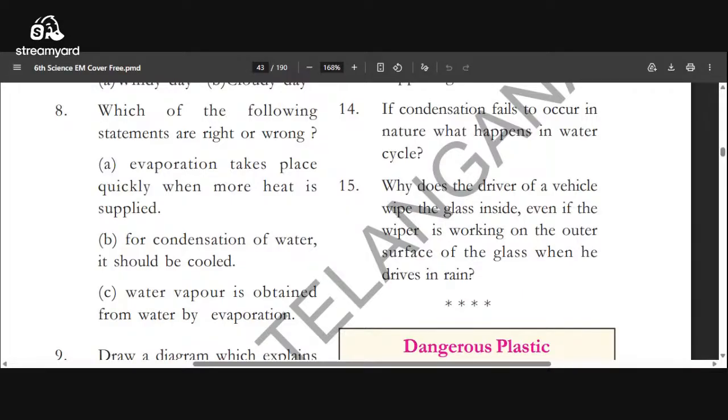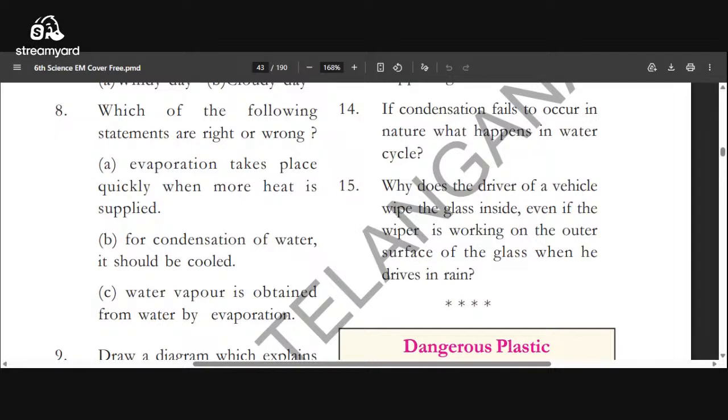Why does the driver of a vehicle wipe the glass inside even if the wiper is working on the outer surface of the glass when he drives in rain? So what happened? Outside is cool, inside is hot.